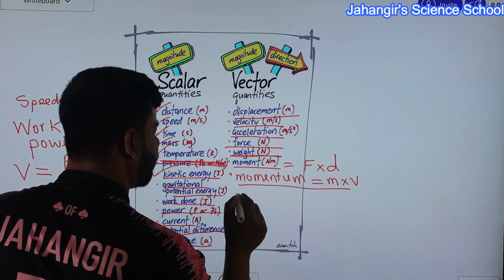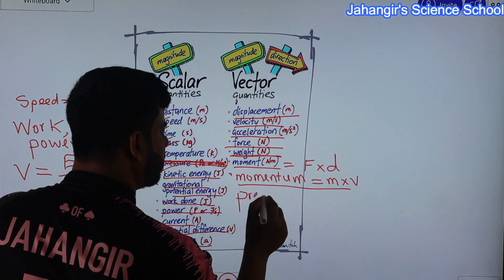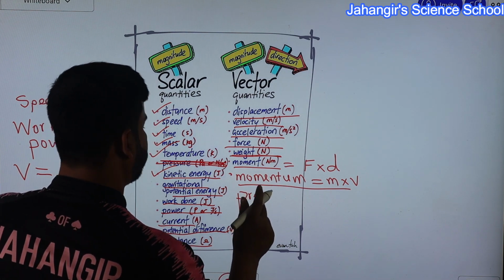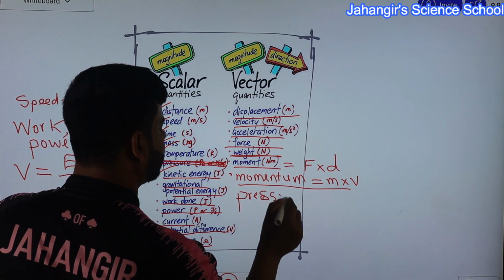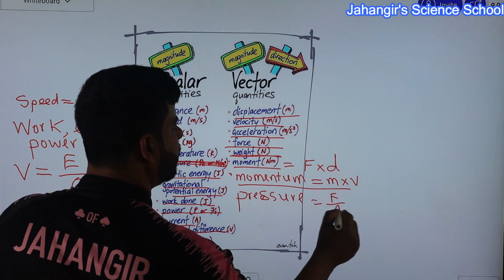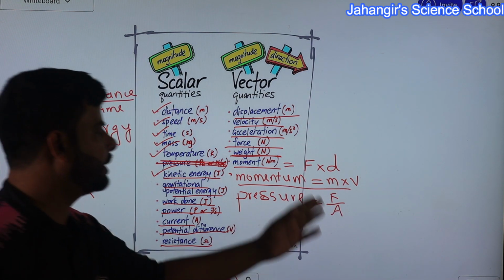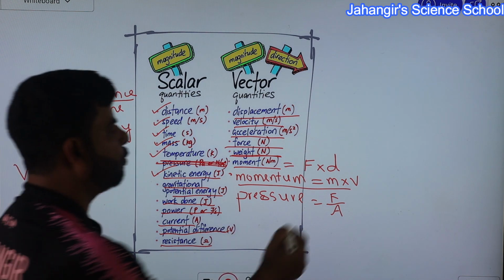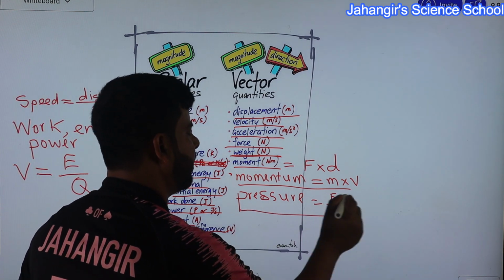So pressure is a vector quantity, because pressure equals force divided by area. Force is a vector quantity. So pressure is force by area. Pressure is a vector quantity.